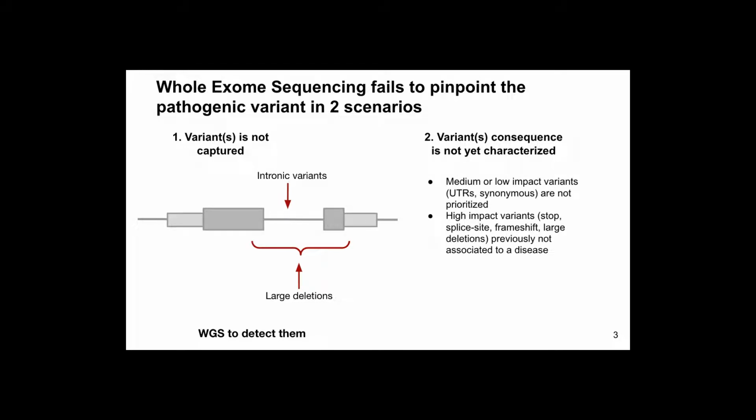For example, low-impact variants such as UTRs or synonymous are usually not prioritized, and not all high-impact variants have been associated to a disease already, such as variants such as stop, splice site, frameshift, or large deletions. And when they are novel, they require functional validation, which can be provided, for example, using RNA sequencing.